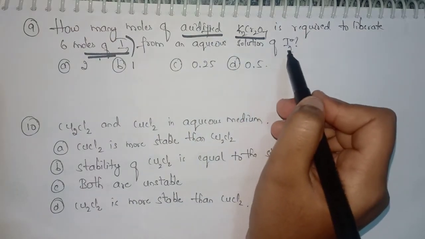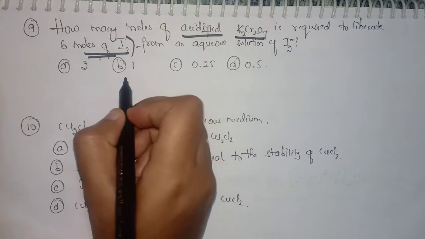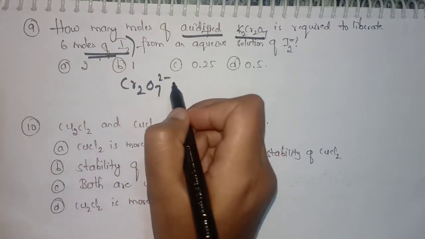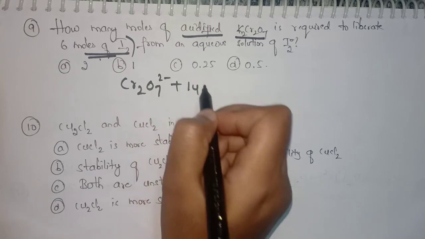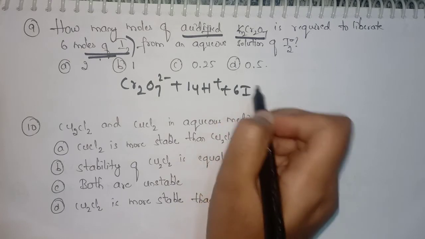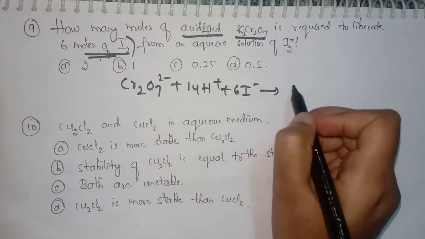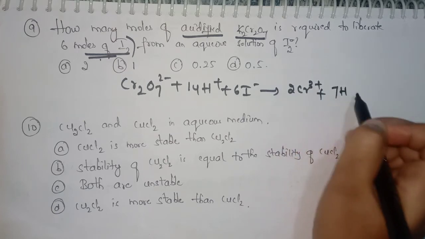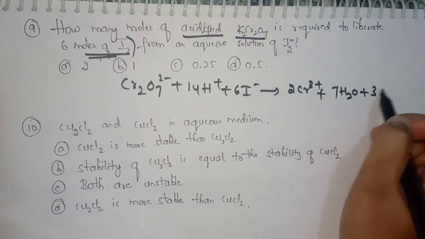So now let's consider this reaction, that is Cr2O7 2- plus 14H+ plus 6I- will give 2Cr3+ plus 7H2O plus 3I2.